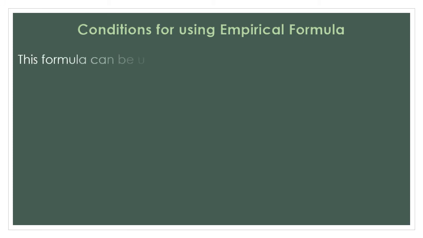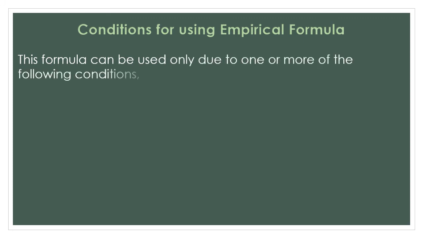But for using this formula, we have certain conditions. That means we can't just use this formula everywhere. Karl Pearson found this formula only for the cases where mode cannot be calculated using the traditional methods. That means we have to follow certain rules while using this empirical formula, and if those rules are not satisfied, then we cannot calculate it using the empirical formula.